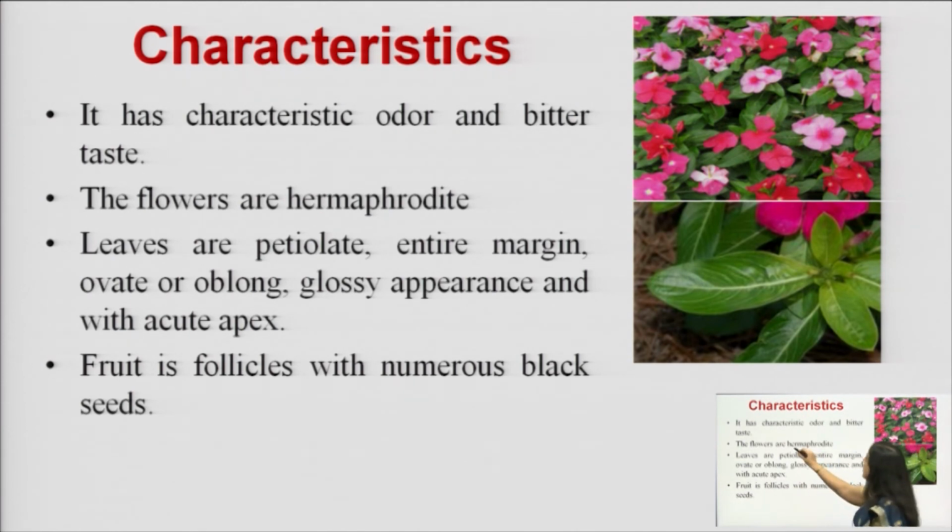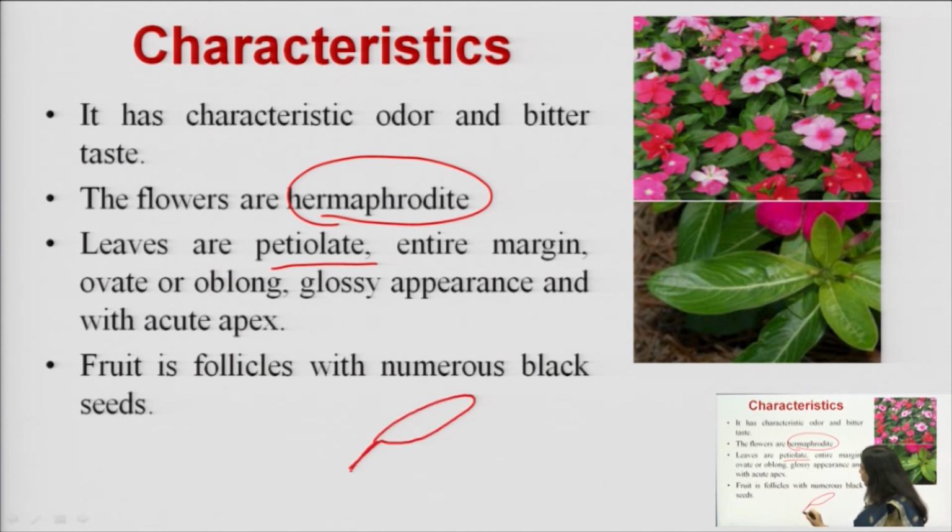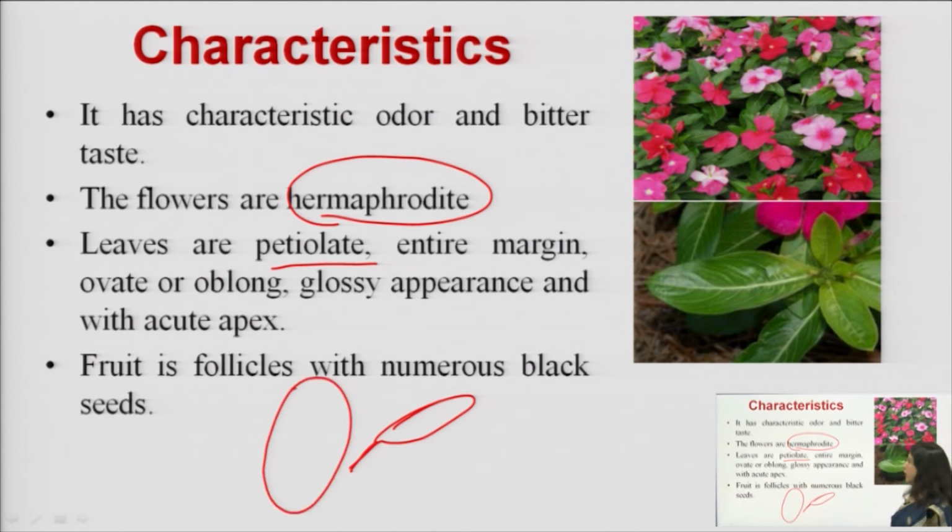The flowers are hermaphrodite. Hermaphrodite means it bears both male and female flowers in the same plant. The leaves of this plant are petiolate, meaning they have a small stalk at the lower end. The margin is entire, meaning smooth. The shape is ovate or oblong. So the shape is generally like this, an oblong shape.